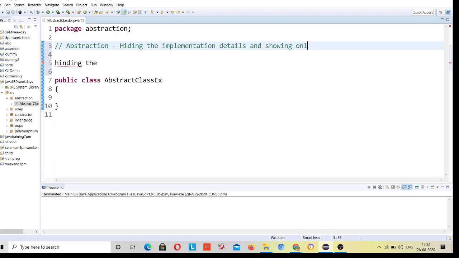And showing only the functionality. So what's an example for this? Let me take a very famous example. When we go to the ATM, we just follow some instructions. First we enter the 4-digit pin, and there I give the pin 1234, and then it asks us for the account type, so we choose savings account and then we are able to withdraw, right?